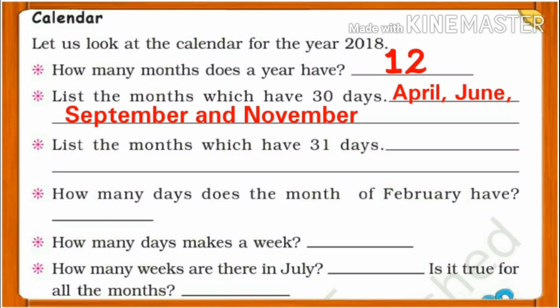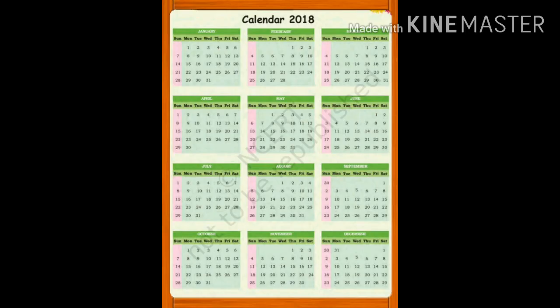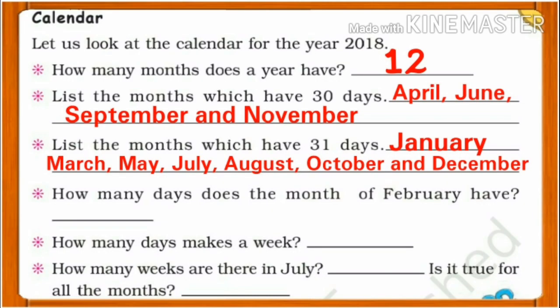Next question, list the months which have 31 days. See the calendar again and you will find out that in the months of January, March, May, July, August, October and December we have 31 days.